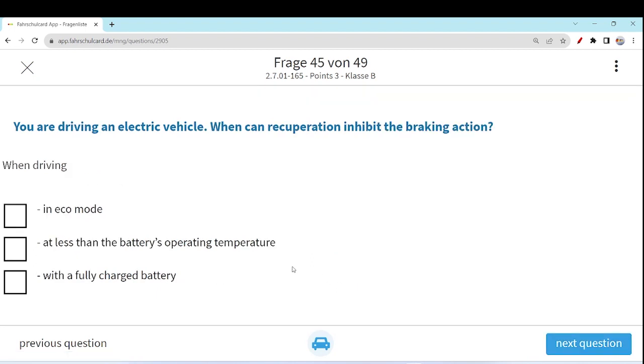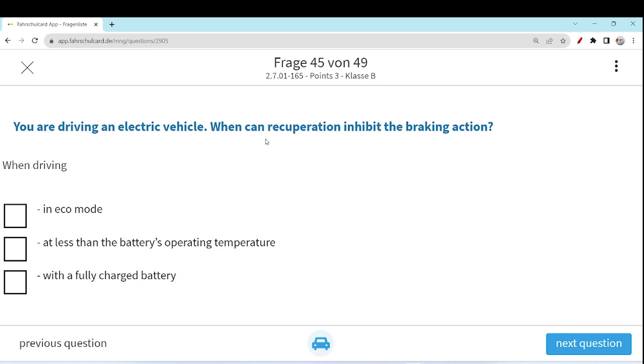Let's move to the next question. You are driving an electric vehicle. When can recuperation inhibit the braking action? We have already explained this term during our technical questions in previous videos. During braking, the recuperation process helps you not to use all the energy to brake, but converts the kinetic energy to electric energy and charges the battery, like a kind of reverse charging. So not all the energy of braking is used for braking, but some part is converted to electric energy and used to charge the battery. This process is called the recuperation process.